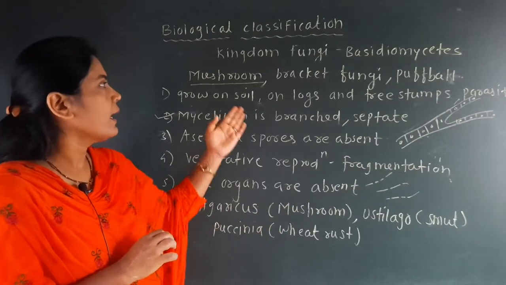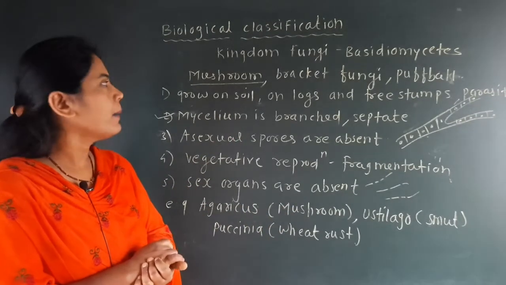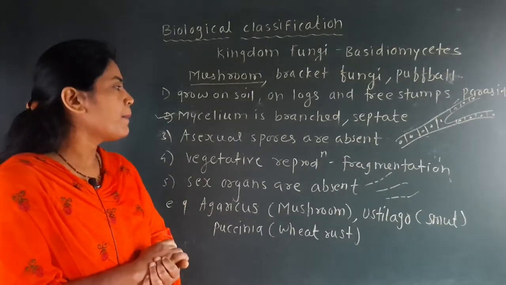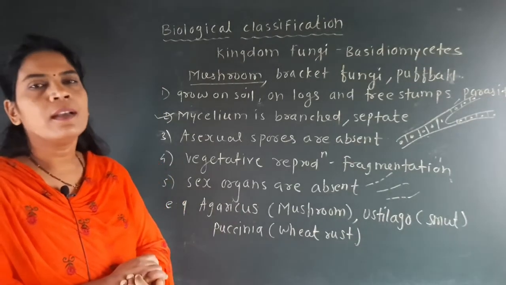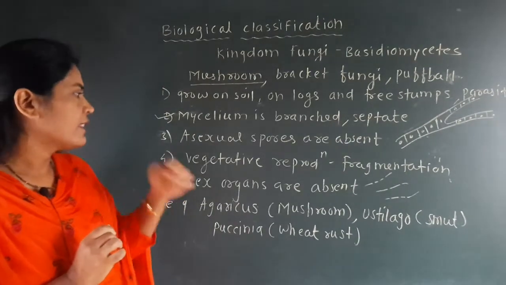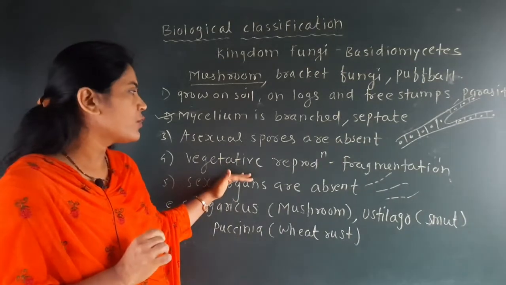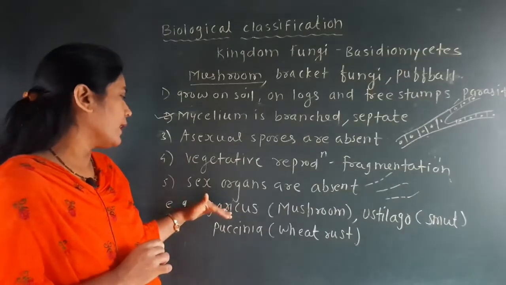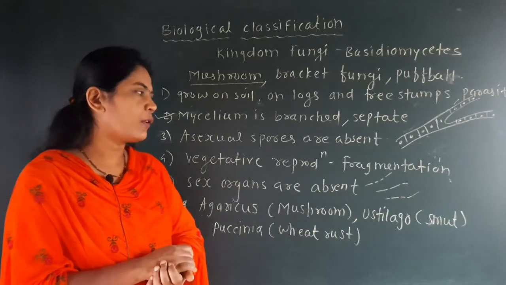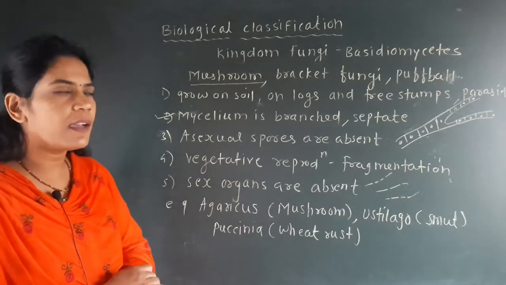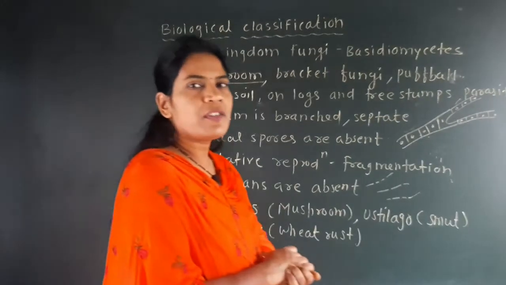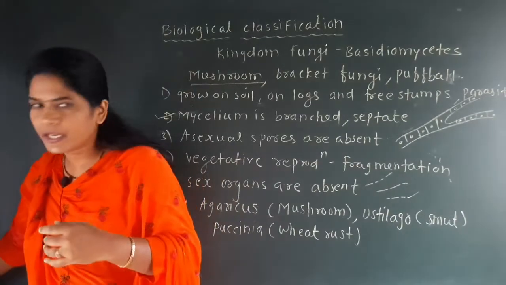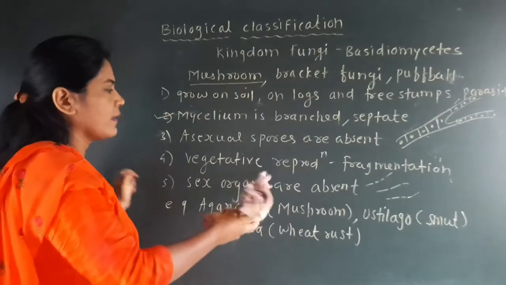Bracket fungi and puffball are also examples of Basidiomycetes, which is very important. Asexual spores are absent, sex organs are absent. Only vegetative reproduction takes place by fragmentation. And there is one trick by which we can easily understand the examples, the trick for Basidiomycetes.